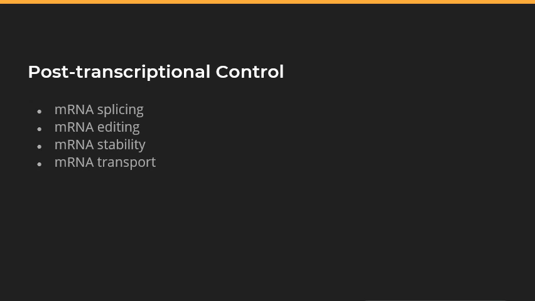Here's an explanation. Let's start with mRNA splicing. In eukaryotes, pre-mRNA undergoes splicing where introns, non-coding regions, are removed and exons, the coding regions, are joined together. Alternative splicing can generate multiple mRNA isoforms from a single gene. So let's talk about RNA editing. Some mRNA molecules undergo editing when specific nucleotides are modified after transcription. This can change the coding sequence and affect protein function.